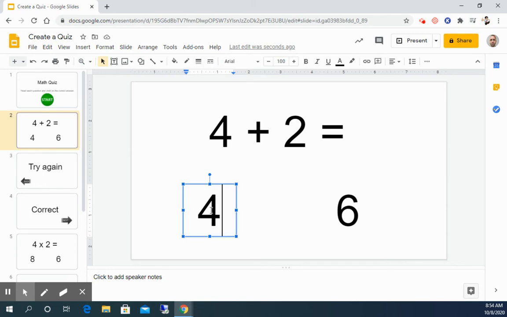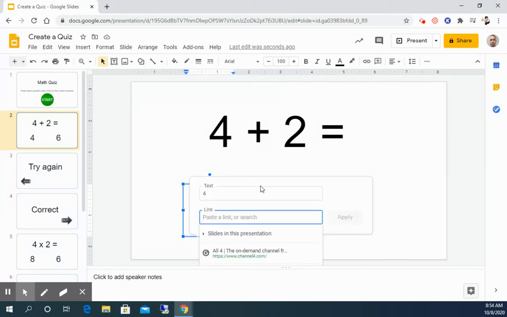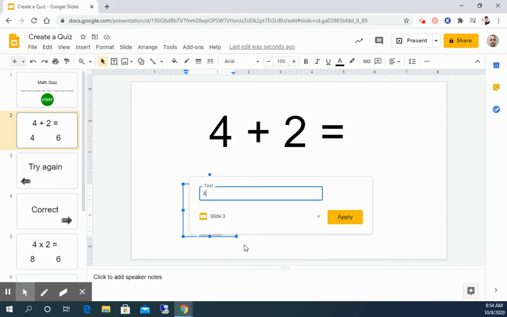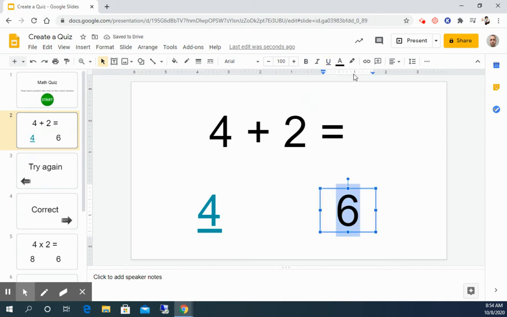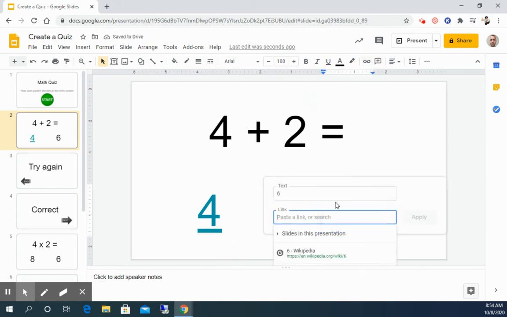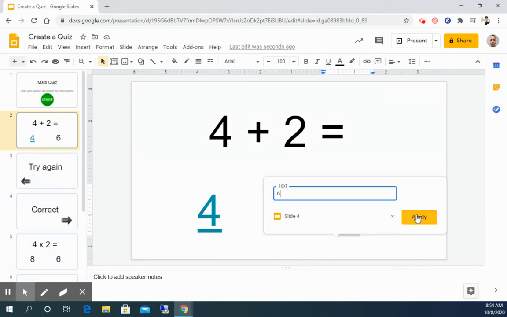So here's slide number 2. I'm going to click on the 4. So I highlight the 4, and I'm going to go ahead and insert a link. And 4 is the incorrect answer. So I want to have this one go to slide number 3, which says try again, and apply. And then highlight 6, and this was the correct answer. So I want this to go to slide number 4, which says correct. So I'm going to go down to slide 4, apply.